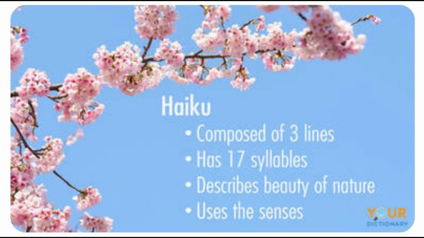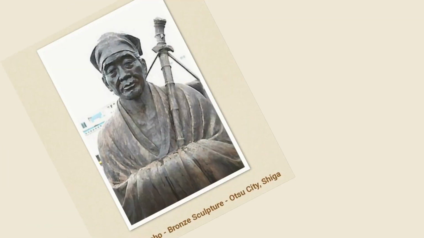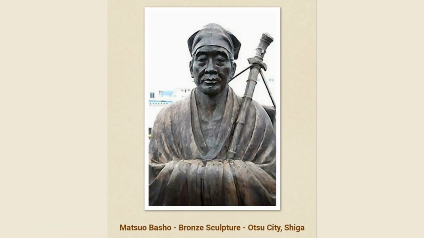Haiku even influenced imagist writers, especially Ezra Pound. So now let's grab some information about the poet. Matsuo Basho was Japan's most famous poet during the Edo period of Japan. He was certainly famous for haiku. He was historically important in developing the form of haiku during the Genroku period.